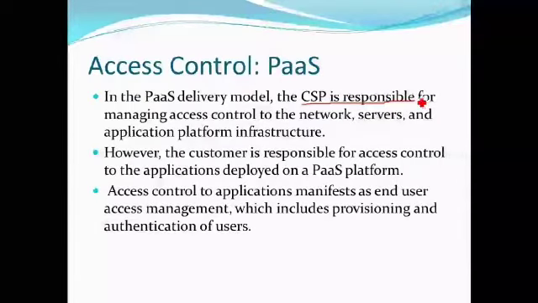Then the reason is that the traditional network access control is focused on protecting resources. Why? Because they are focused on protecting resources from unauthorized access.